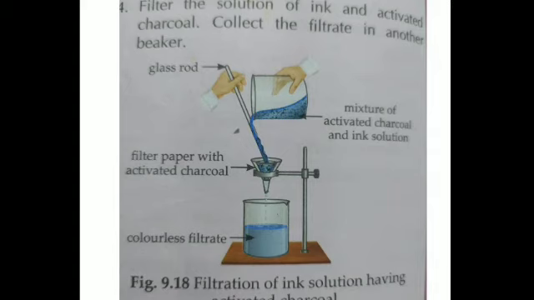Now collect the filtrate in another beaker, and what do we observe? That the whole color of the blue ink fades away after some time. What do we obtain over here? A colorless filtrate. So what do we conclude? That the activated wood charcoal adsorbs the colored ink from the solution.